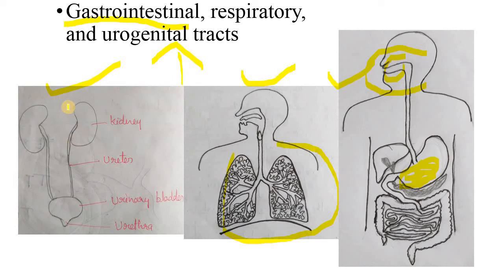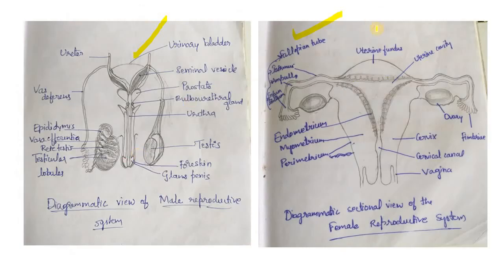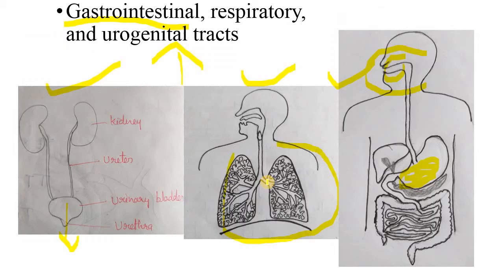And when it comes to the urinary tract, urine washes most of the microorganisms from our system. All these tracts, that is the gastrointestinal tract, the respiratory tract, the urinary tract and the reproductive tract, consist of mucus secreting membranes, and the mucus present in these membranes acts as an antimicrobial.